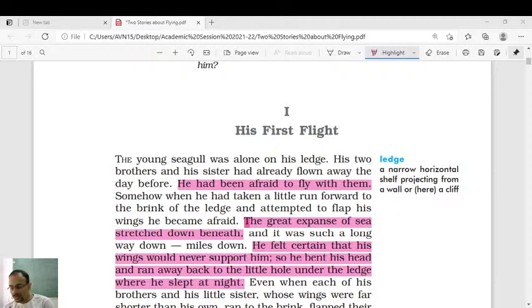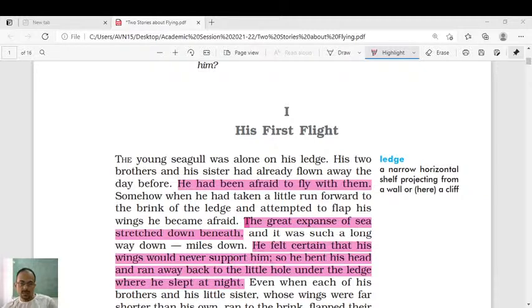And the third question is: how did the seagull's mother teach him the art of flight, or the art of flying? So these three questions are important from this lesson. Hopefully, I have written answers also on my website. You can go through. Otherwise, I have already told you the paragraph names. So these are the three questions you need to practice. You need to learn from this first story.